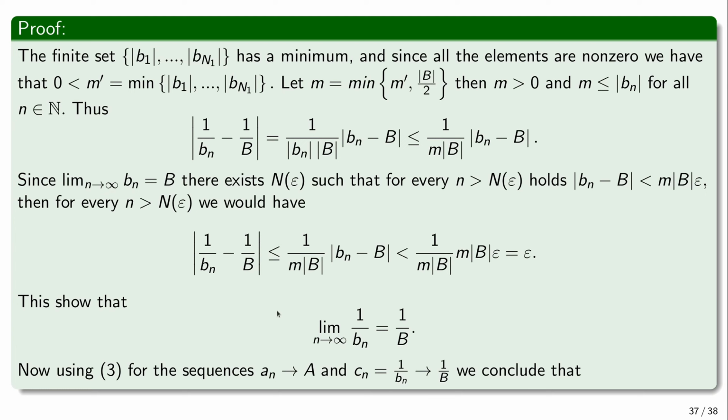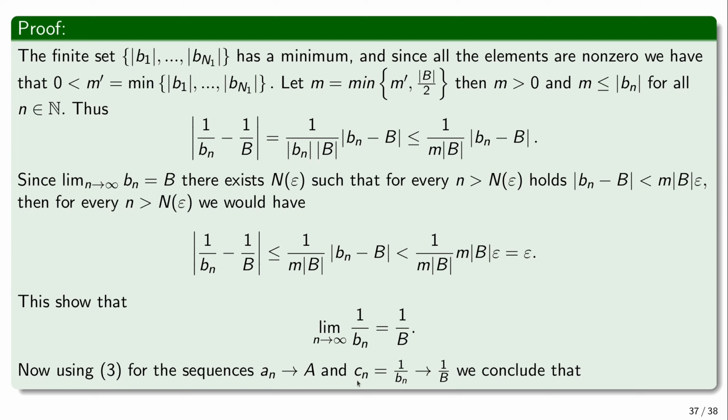Okay, and now we're going to prove the final part, for the quotient of the sequences. Now using part 3, which says that if one sequence converges to a limit and a second sequence converges to a limit, then the sequence which is their product converges to the product of the limits. So now we're going to use this third part of the theorem that we have already proved to prove the result for the quotient. Now we have the sequence an under the assumption of the theorem. It converges to the limit a.